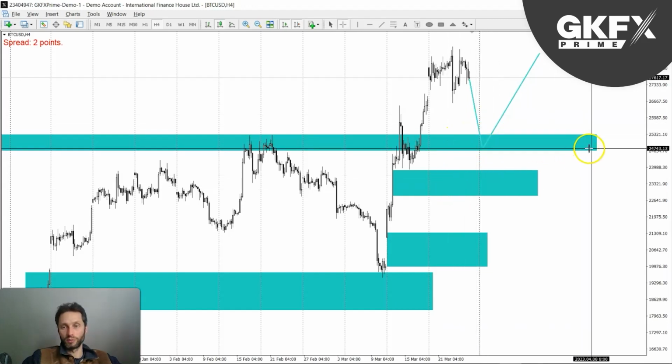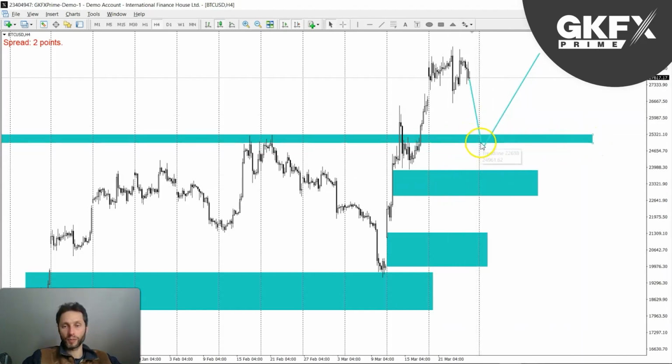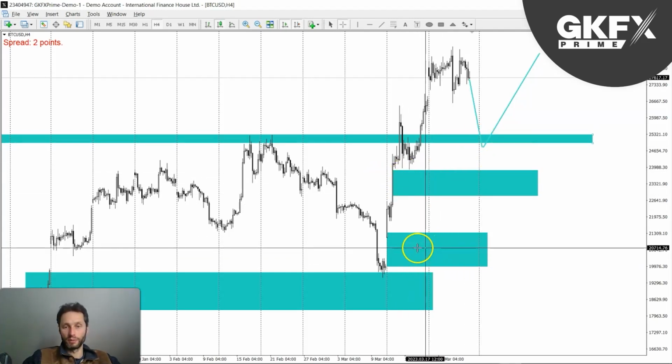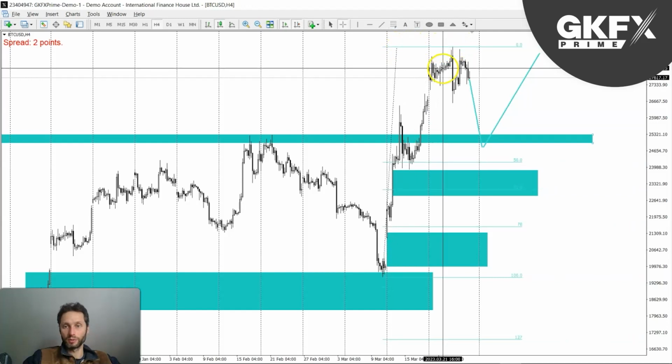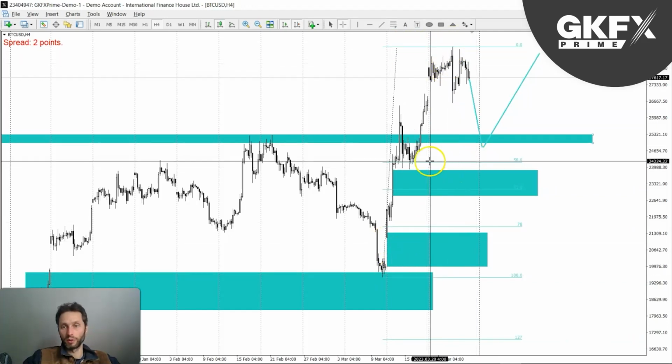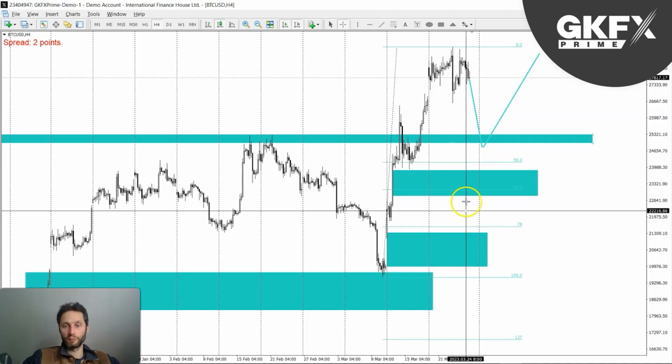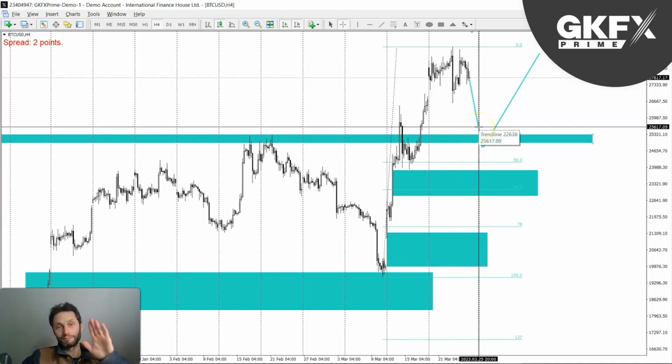I don't know if this will be the right area. We'll have to wait and see, but I do favor this one first of all, and then down here where this gap was left. I can draw a fib if you like. I probably did this last week as well. So here's the extreme high, extreme low. Here's the halfway mark.